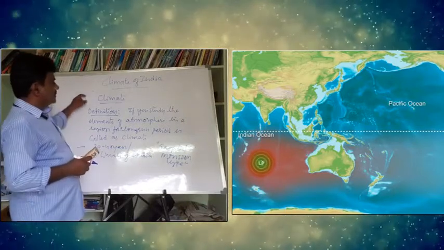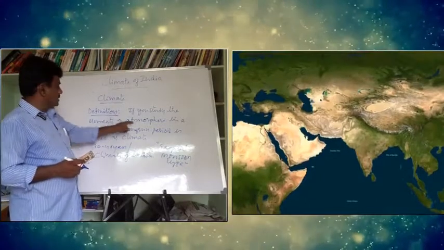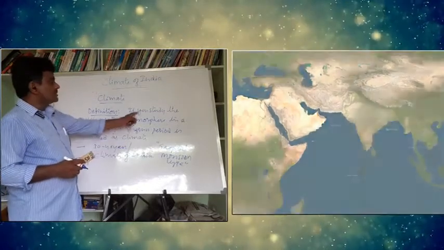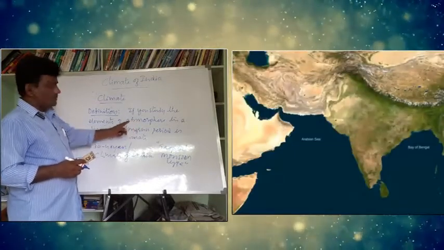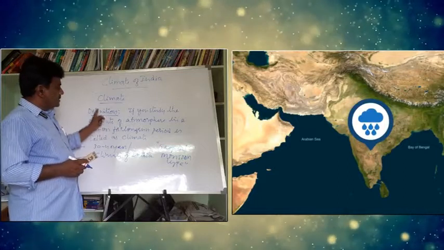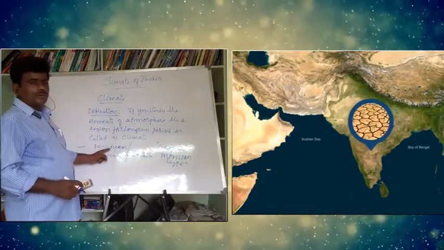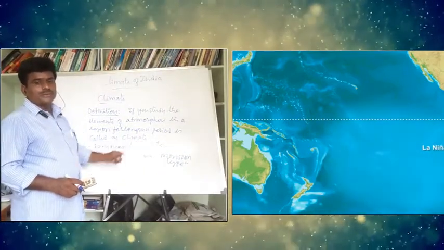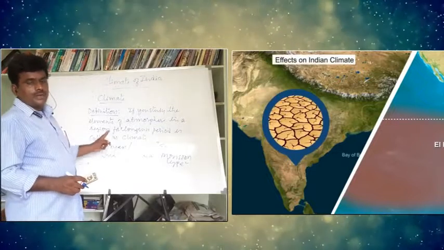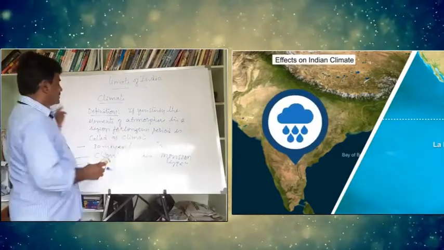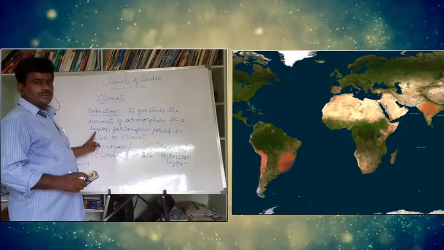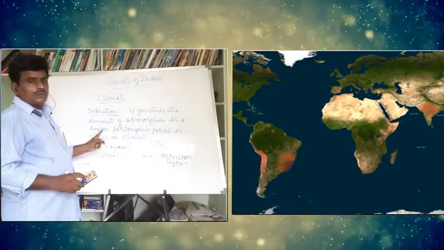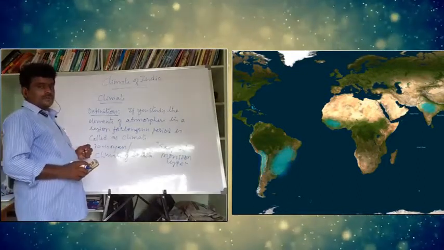Once again, look at climate. If you study the elements of the atmosphere in a region for a long run period, it is called climate. We discussed the elements of the atmosphere earlier, and they are studied for a long run period. What is that period? 30 to 40 years. Only then can we come to a conclusion regarding the climate of a region. For example, Indian climate is called tropical monsoon type. Changes may be seen in climate, but only in a short period. As a whole, the climate won't change.